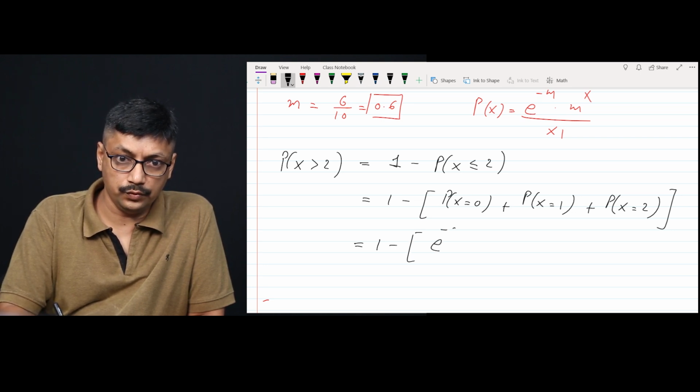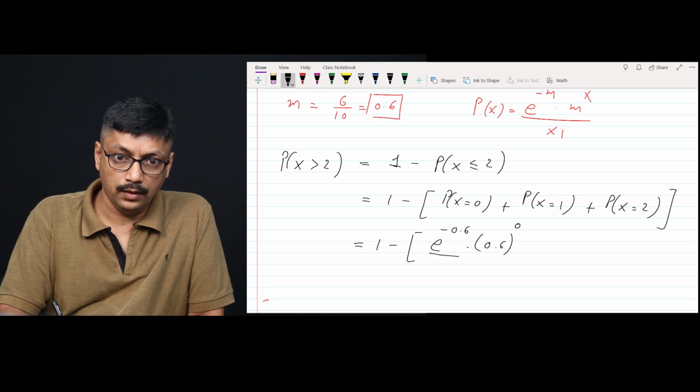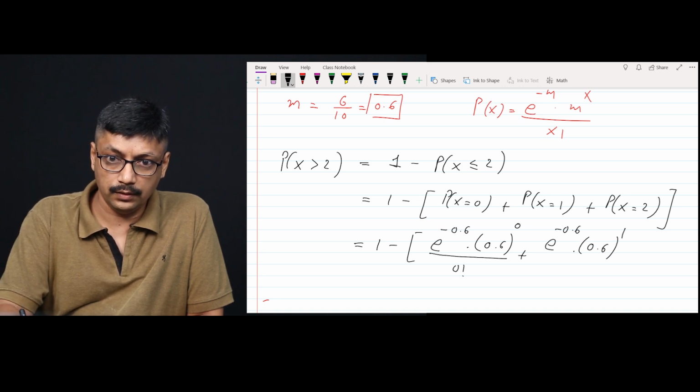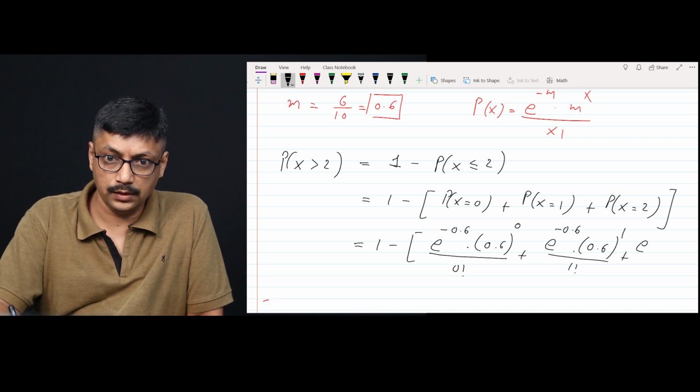So e raised to minus 0.6 into 0.6 raised to 0 upon 0 factorial, e raised to minus 0.6 into 0.6 raised to 1 upon 1 factorial, plus e raised to minus 0.6 into 0.6 raised to 2 upon 2 factorial.